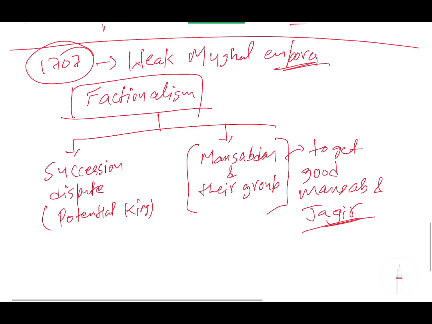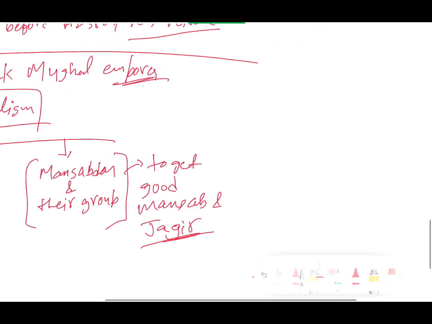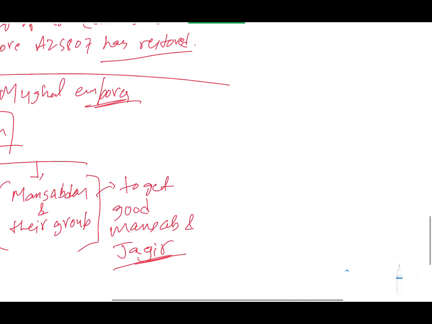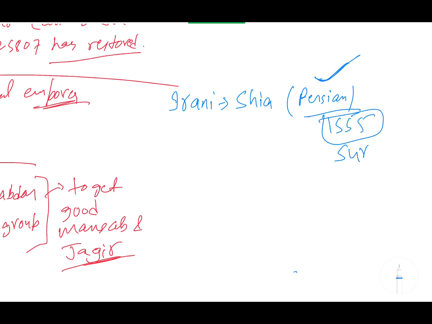And let me tell you one more thing: there were 5 kinds of Mansabdars present here. So note this down on the side. By the way, I will also give notes on this. So there were 5 groups. One is the Irani group, who are by default Shia and whose origin is Persian. I told you in the first lecture, Babur took help of the Persian group in 1555 to recapture power from the Suri dynasty leaders. So that's why this Persian group is present in the Mughal court as Mansabdars.